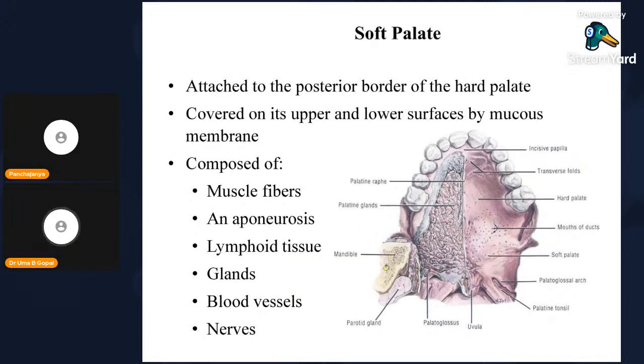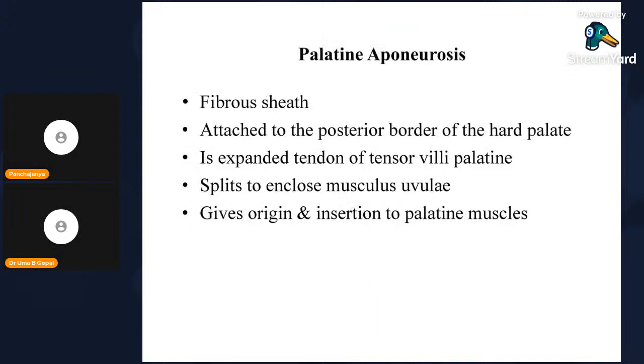Soft palate now. This is the soft palate, and what you can see here is the uvula. It is attached to the posterior border of the hard palate, covered on its upper and lower surface by mucous membrane, composed of muscle fibers, aponeurosis, lymphatic tissue, glands, blood vessels, and nerves. So, what is the palatine aponeurosis? It's a fibrous sheet attached to the posterior border of the hard palate, the expanded tendon of tensor veli palatini muscle, split to enclose musculus uvulae, giving origin and insertion to palatine muscles.